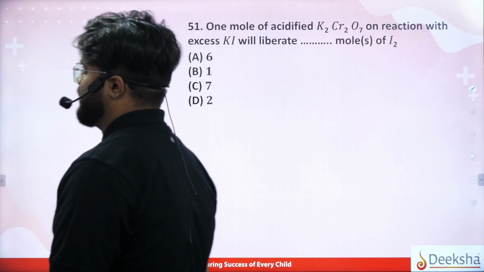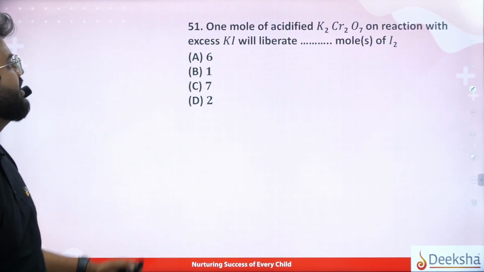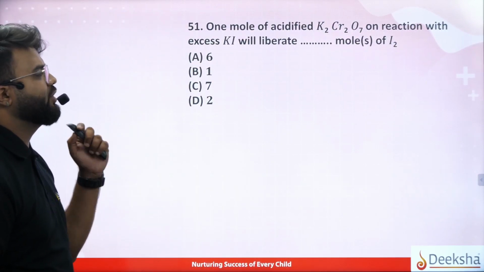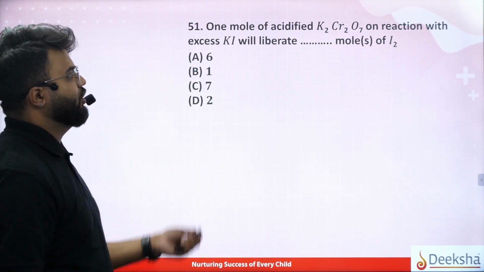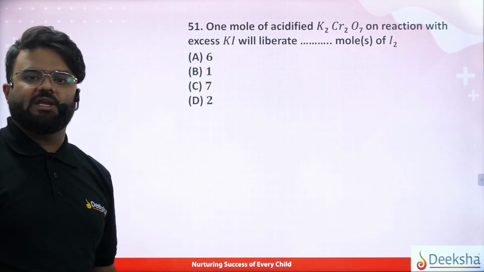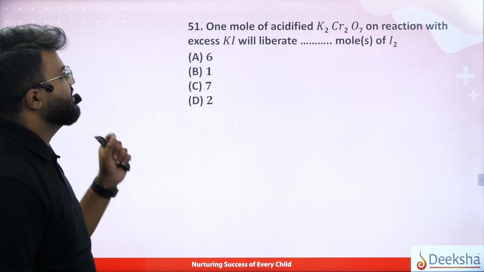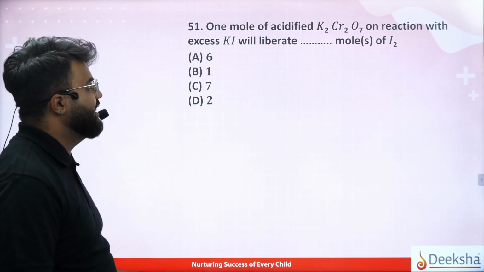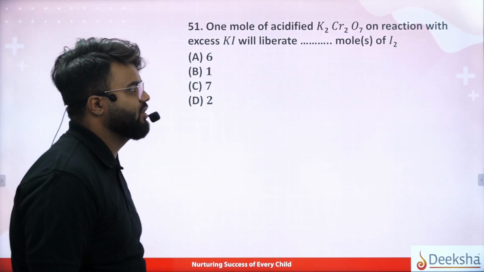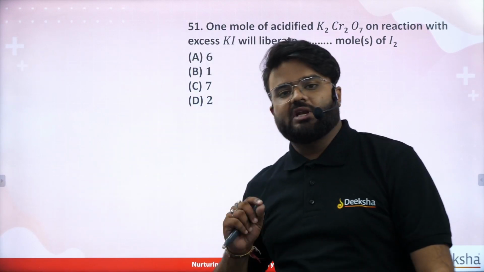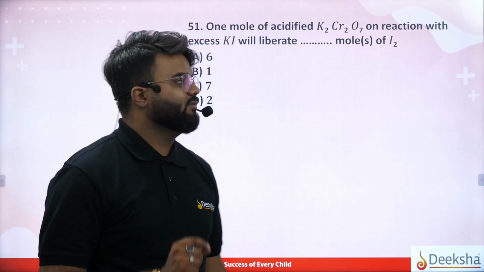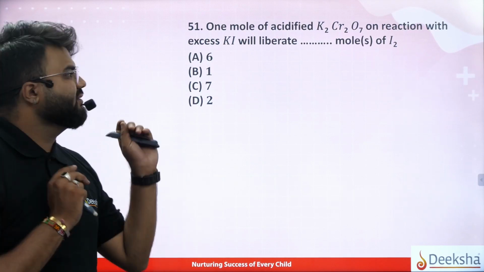Okay, coming back to question number 51, what is there? One mole of acidified potassium dichromate on reaction with excess of potassium iodide will liberate dash number of moles of iodine. So let us write the reaction.